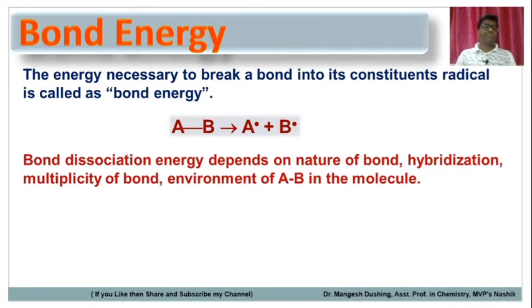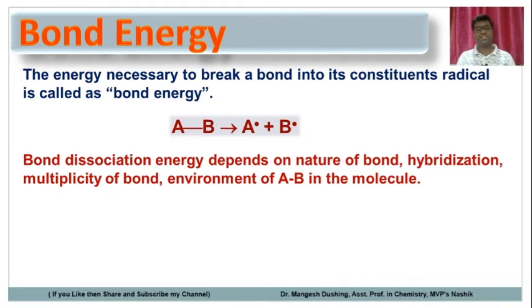Friends, the bond dissociation energy depends upon the nature of the bond. How strong is the bond? Suppose a double bond is stronger than a sigma bond, then the energy required is higher. So hybridization: sp3 hybridized bonds are less strong than sp2, which are less strong than sp hybridization, because as the multiplicity of the bond increases, the strength of the bond also increases. Then the environment of the A, B atoms in the molecule. Whatever the environment of those bonded atoms, it depends upon that.